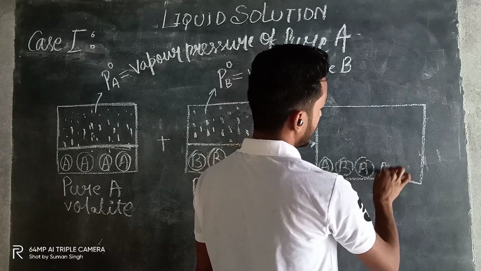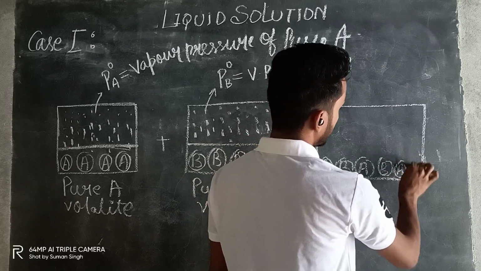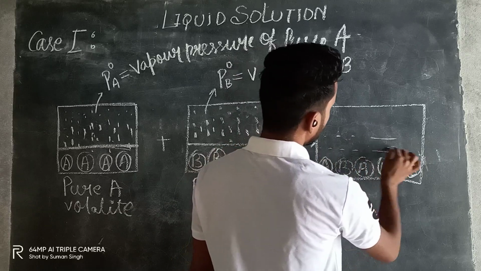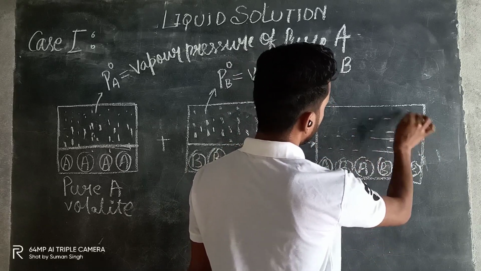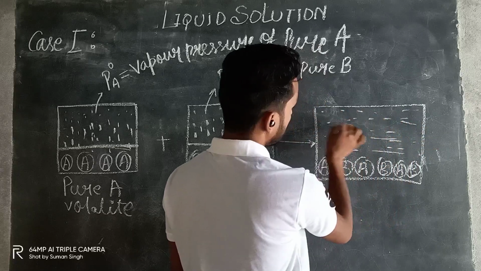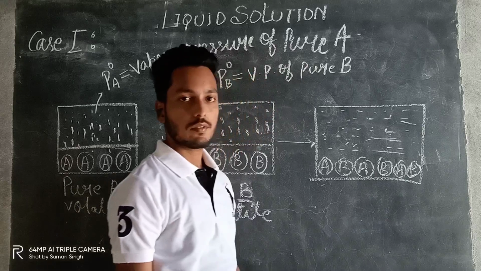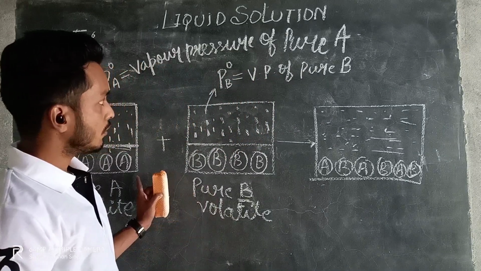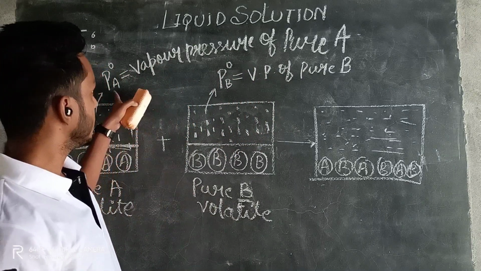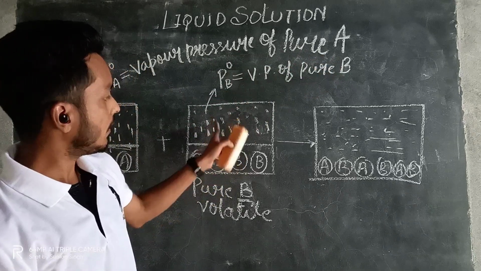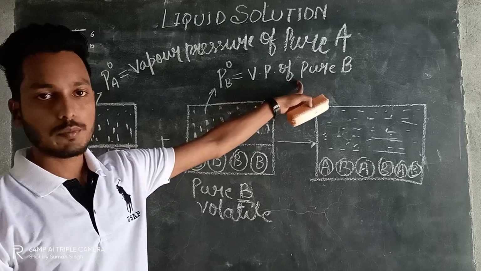Both A and B will be there, and it will exert some vapor, and in this vapor both vapor of A and B are there, right? So before mixing, we have seen P naught A, which is the vapor pressure of pure A, and for B it is the vapor pressure of pure B.